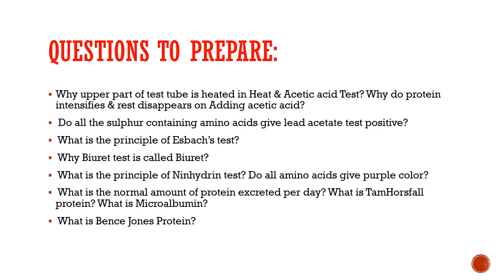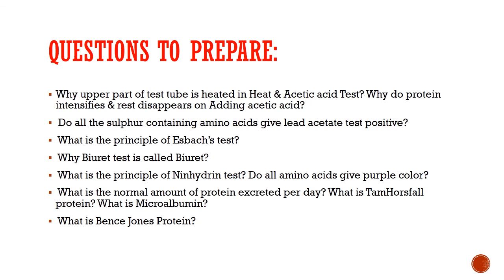Because when we add the dilute acetic acid, the pH drops below the isoelectric pH and the coagulum intensifies. If there is phosphate, it will dissolve in the acidic solution. If there is carbonate salt, the carbonate salt will react with the dilute HCl and we will see carbon dioxide coming out as an effervescence.